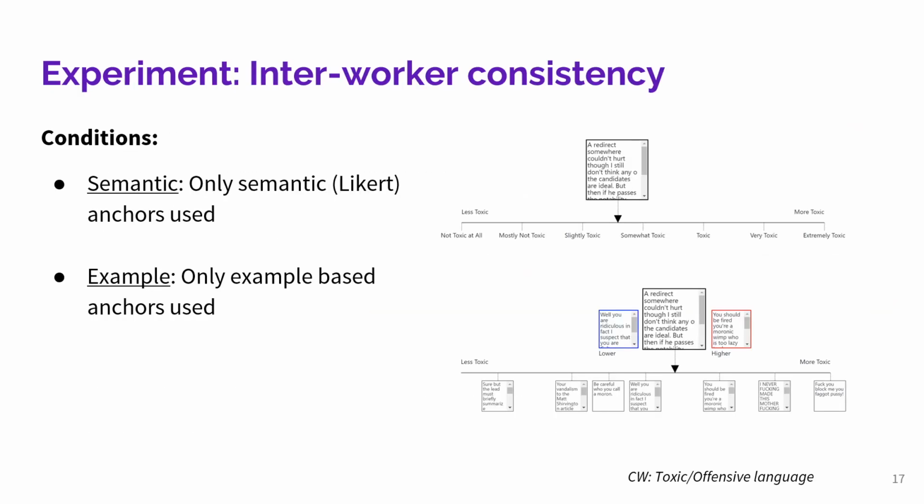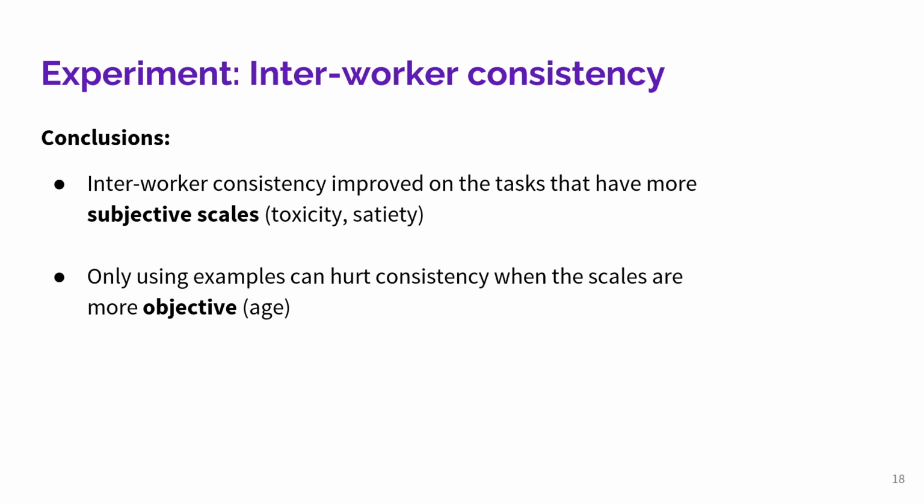To evaluate the effect of comparisons on consistency, we created a single value continuous rating annotation task, where annotators recruited from Amazon Mechanical Turk were asked to place items on the continuous scale. We varied the way the annotators were expected to ground the scale, with one condition using only abstract text anchors commonly used in semantic or Likert scales, and the other using only anchors based on concrete items. We found that for the task domains that depended on subjective scales, in this case the toxicity and satiety tasks, examples improved interworker rating consistency.